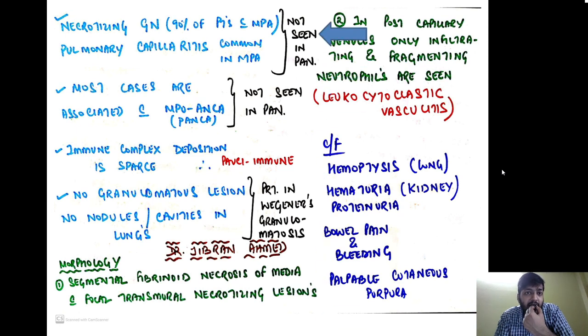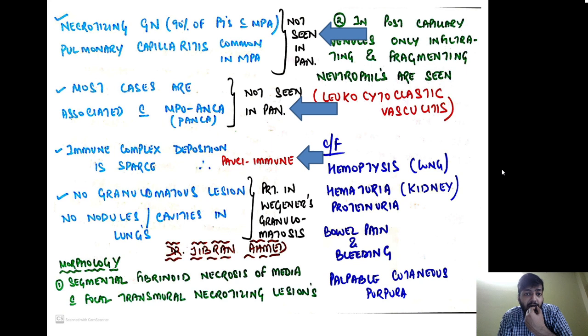Remember, necrotizing glomerulonephritis is seen in 90% of the patients with MPA, that is your microscopic polyangiitis. It is not seen in PAN. Pulmonary capillary involvement is common in MPA, but it is not seen in PAN. Most cases are associated with MPO ANCA, that is, they are ANCA associated, but that is not seen in PAN. Immune complex deposition is very less over here, therefore this disease is also called pauci-immune disease. You remember, there are 3 diseases which we call pauci-immune.